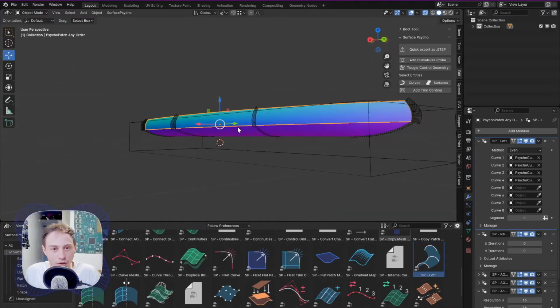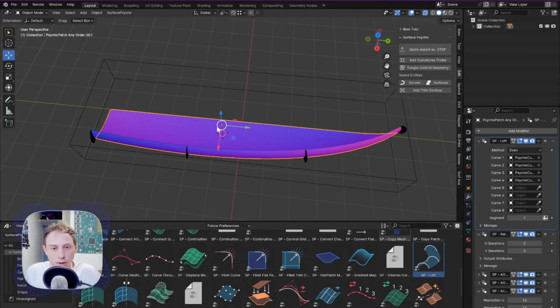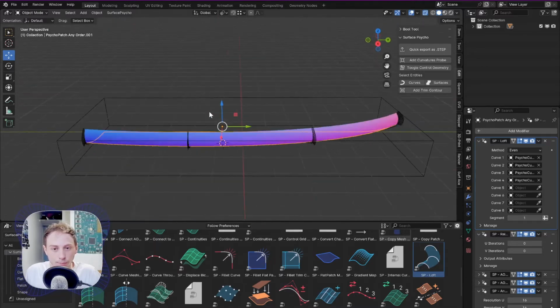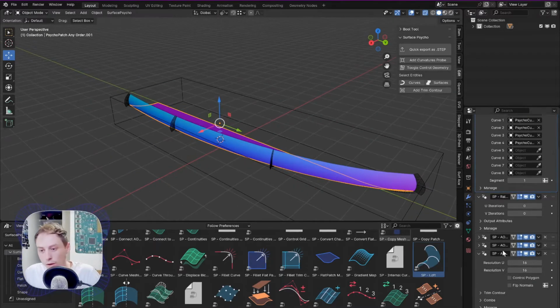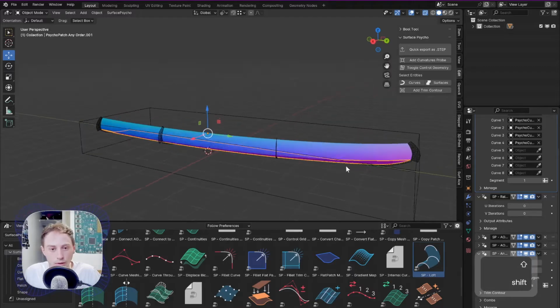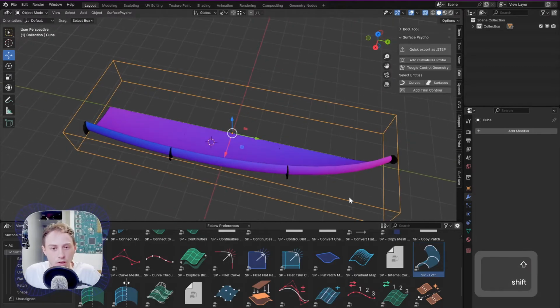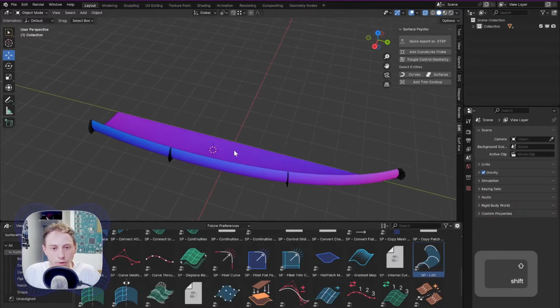As you saw, I just duplicated the loft and changed the segment here to match the other part of the curve. So we have the half hull almost already complete. We can delete this, it is not really important.